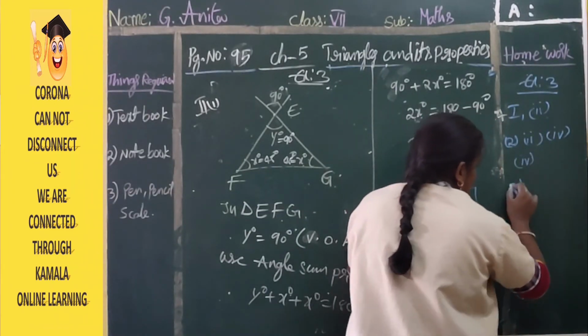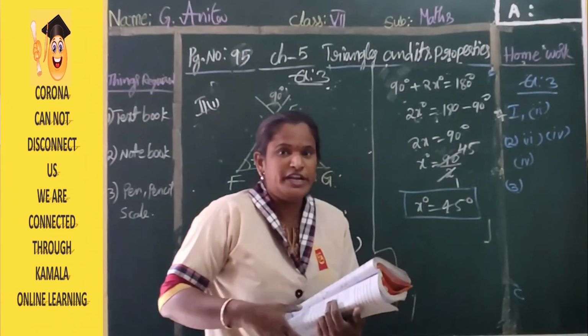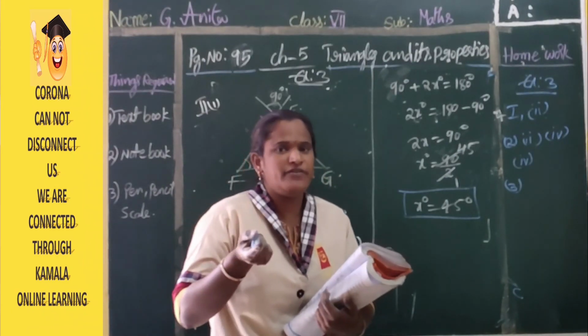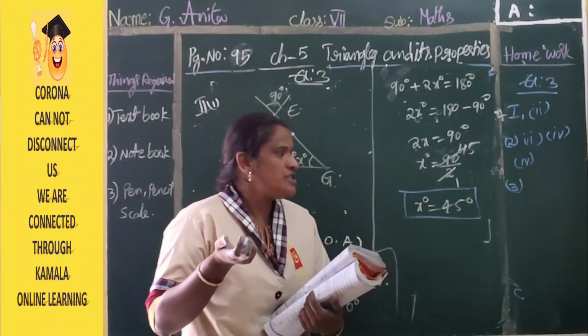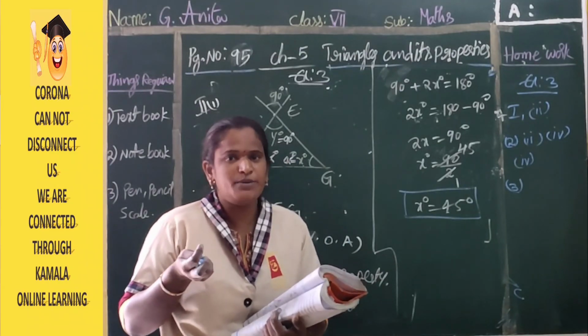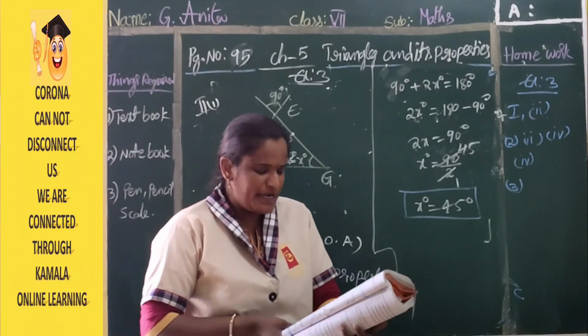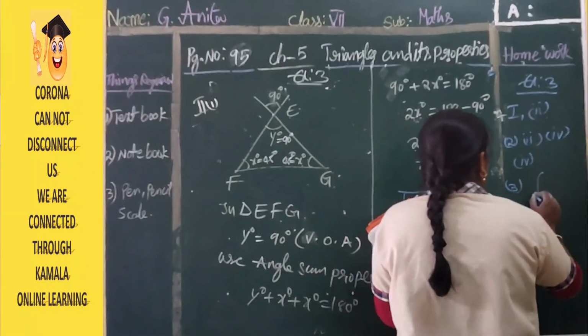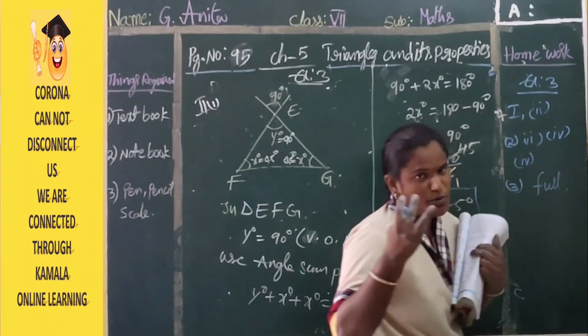And the third question. For the third question I already gave a hint also. Two angles are given. We need to find the third angle. Which property are we using? Angle sum property. Okay, you have to complete the third question also. Third question in full. In that, three problems are there.